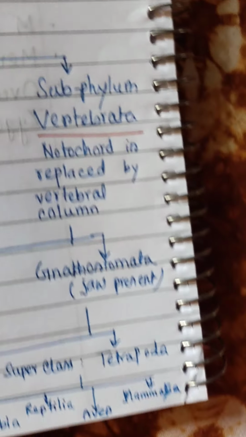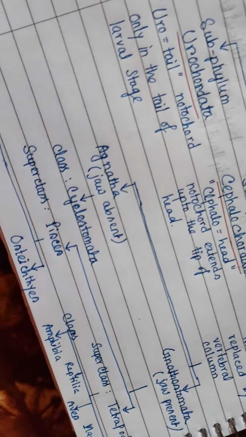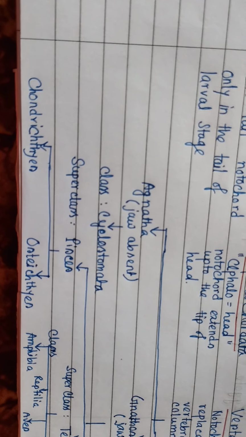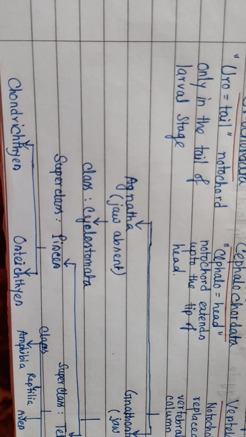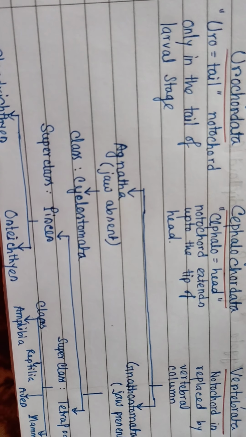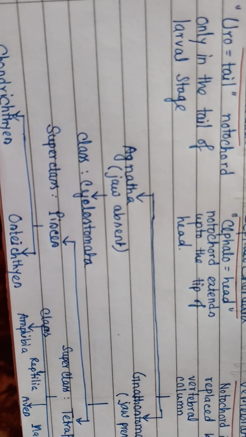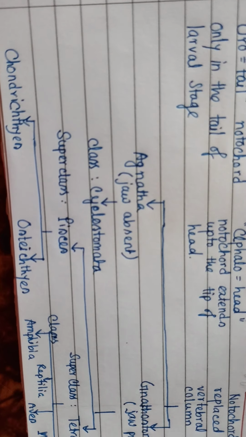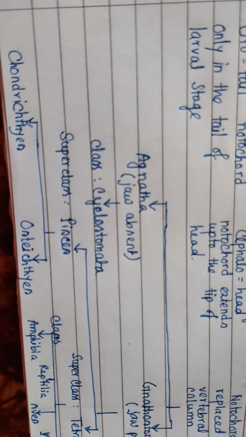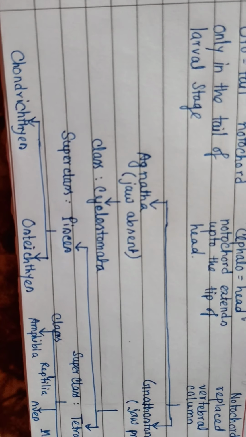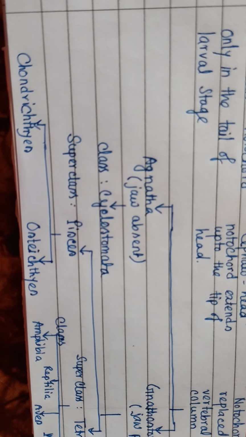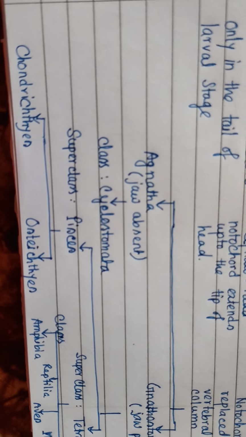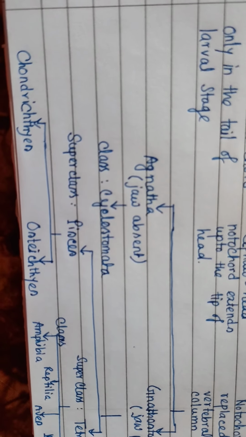Now this subphylum Vertebrata is divided into two groups: Agnathostomata or Agnatha, and Gnathostomata. In case of Agnatha, a means absent and gnathos means jaw, that is, the mouth is not bounded by jaws, and only unpaired appendages are present. They are cold-blooded animals, poikilothermic, and internal ears are also present.